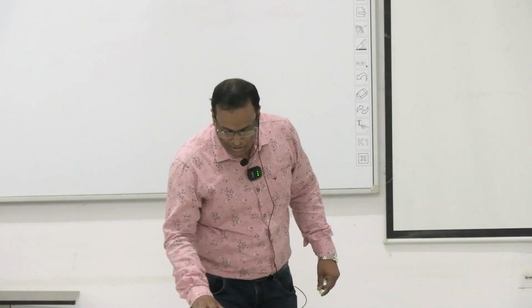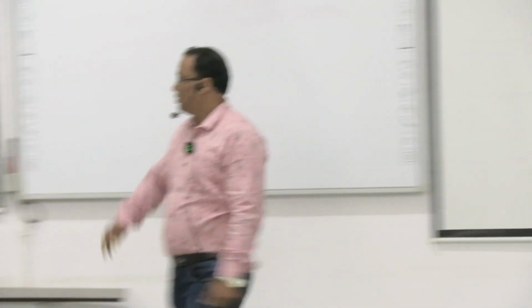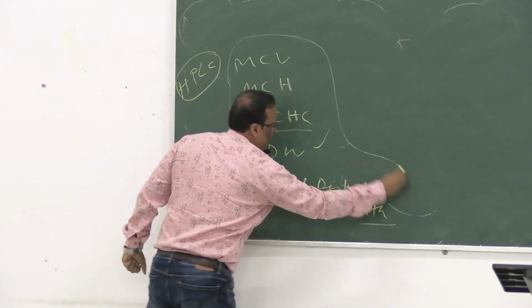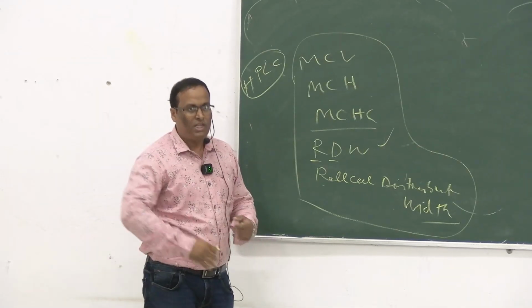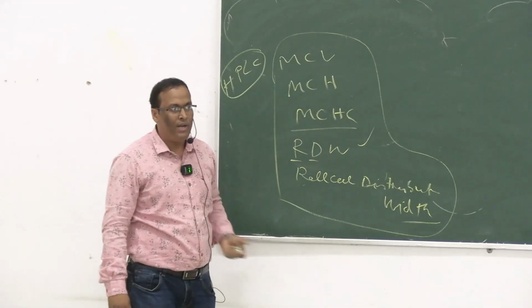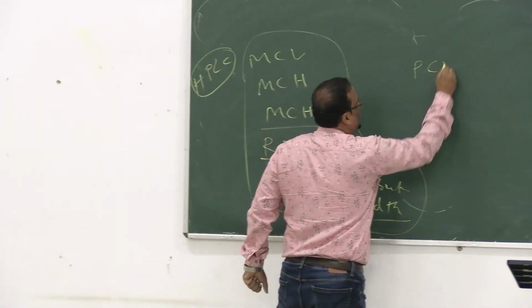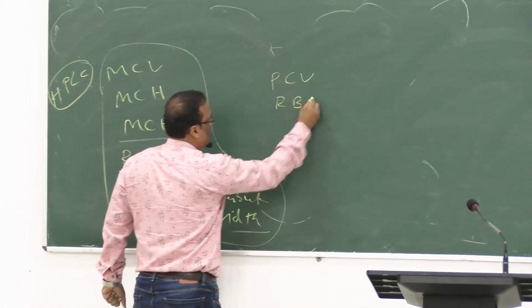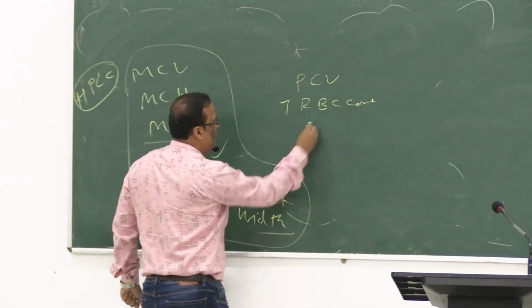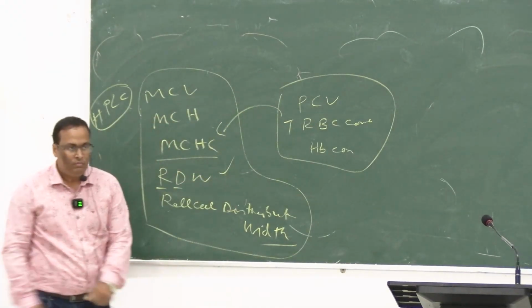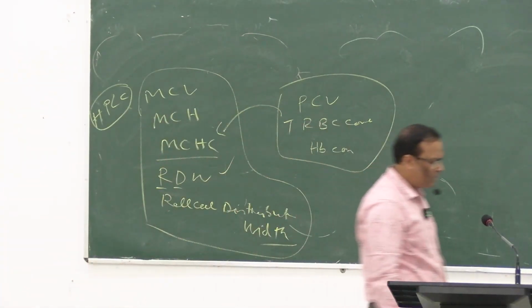Not understanding at all. Anyway, so these are the RBC indices. Main indices are these. But within the CBC, there are other parameters: hemoglobin, total count of RBC, total count of WBC. But remember that PCV, total RBC count, and hemoglobin concentration are very important to understand this. Today there are only 3-4 minutes left, I have got less time, so you only have 3 minutes.